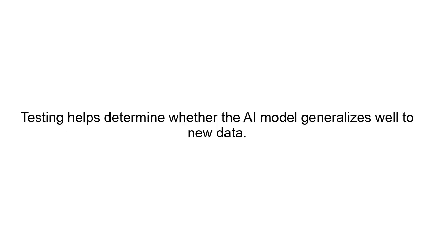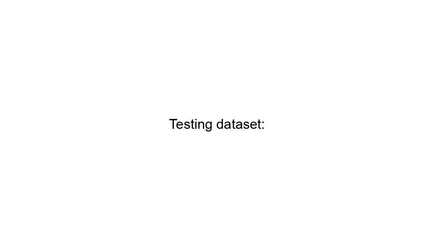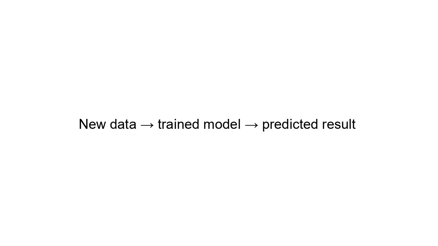Example of testing data. Suppose the model learned from training data about study hours. Testing dataset: study hours, actual result: 3, fail; 5, pass. Example concept: new data, trained model, predicted result. If the model predicts correctly, it means the model learned the pattern effectively.